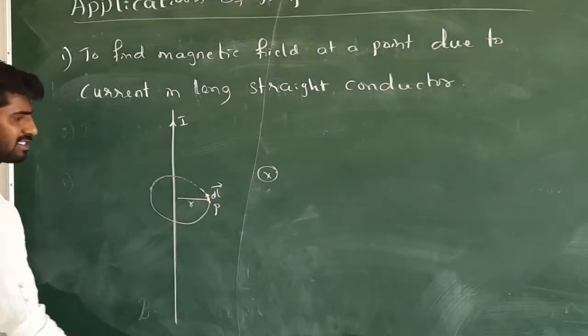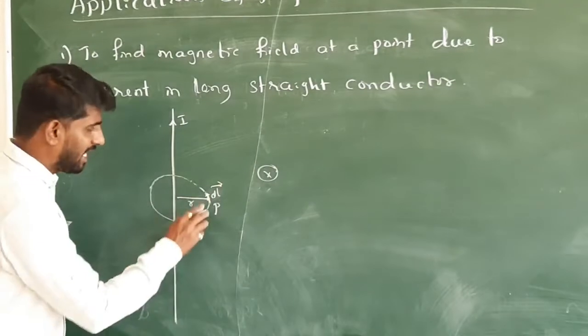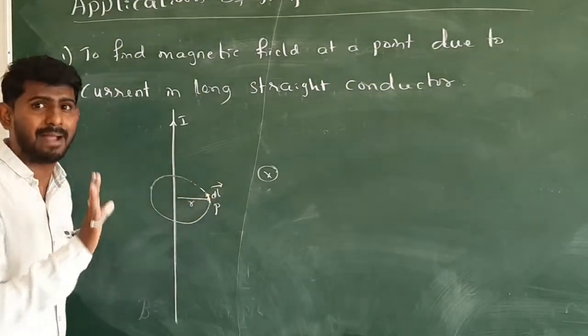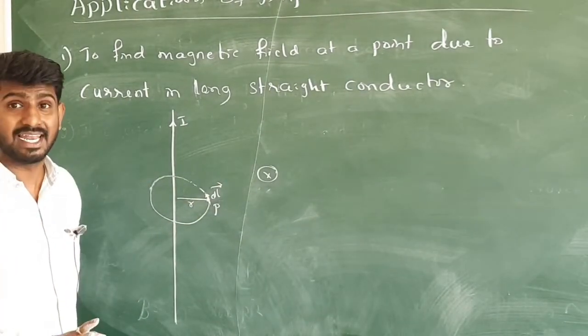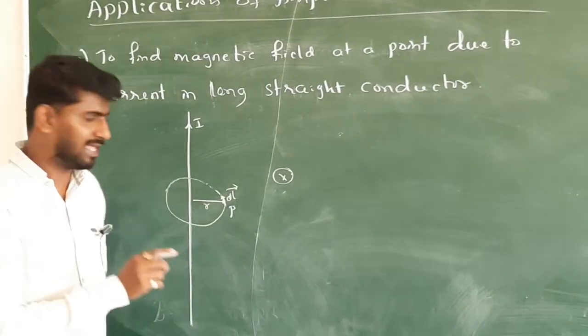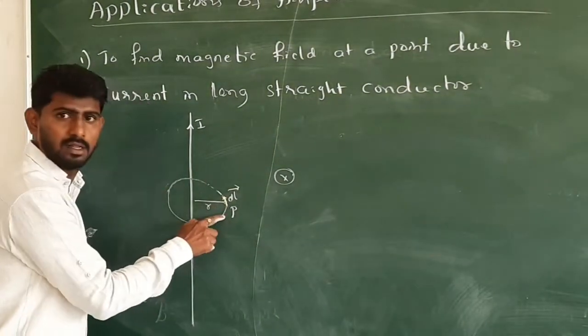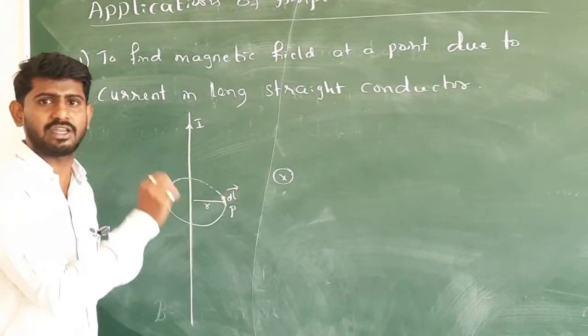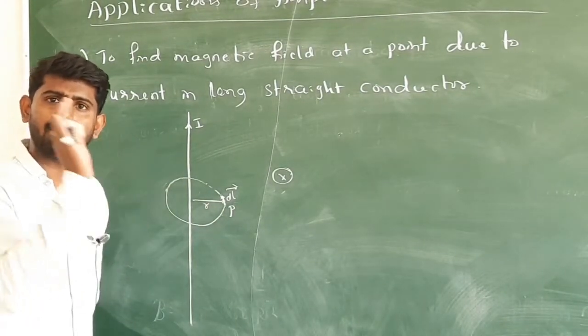You may ask, sir, what's the direction of that dl? The direction of dl is the same as that of the magnetic field. dl is a length segment of the imaginary loop. Its direction is the same as the direction of the magnetic field.